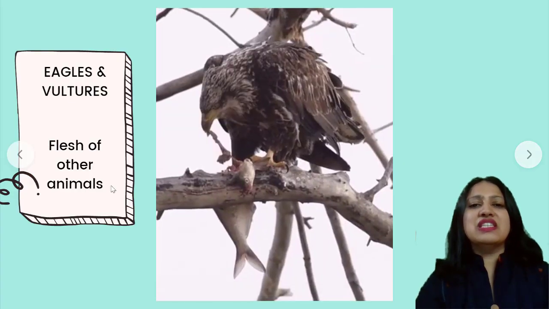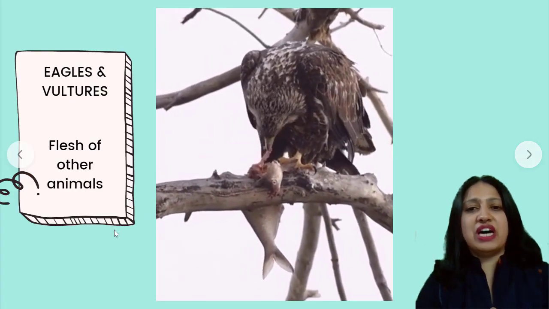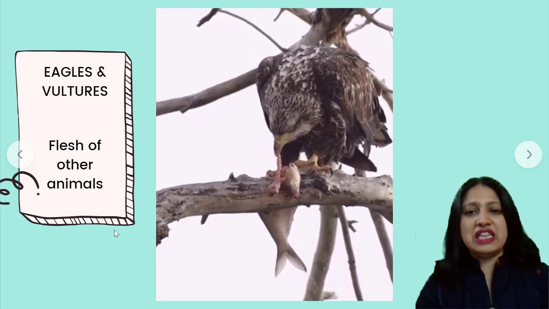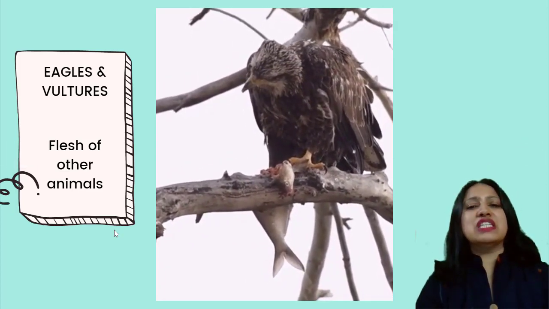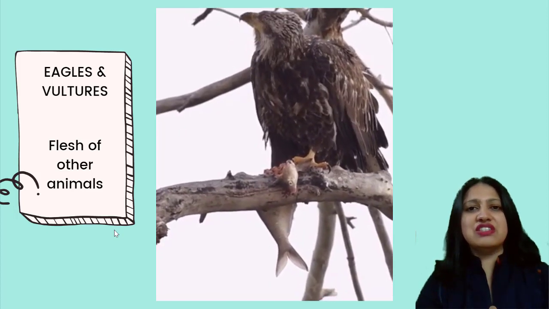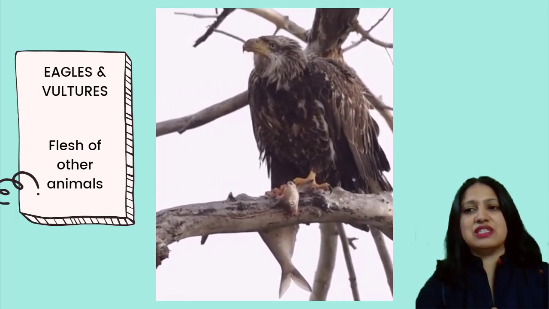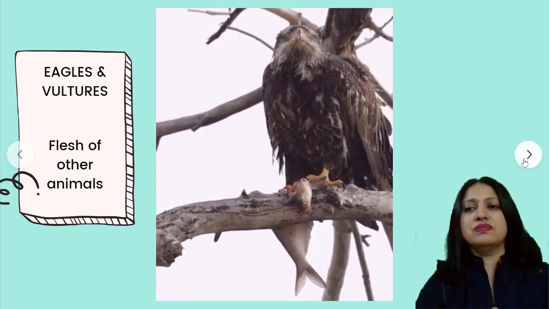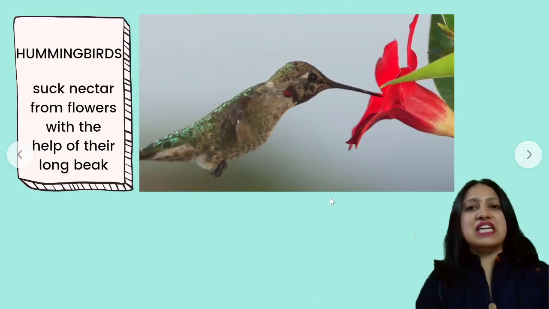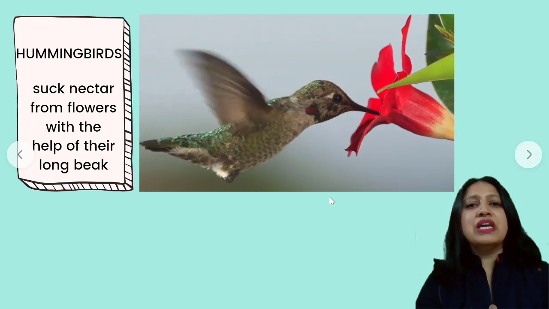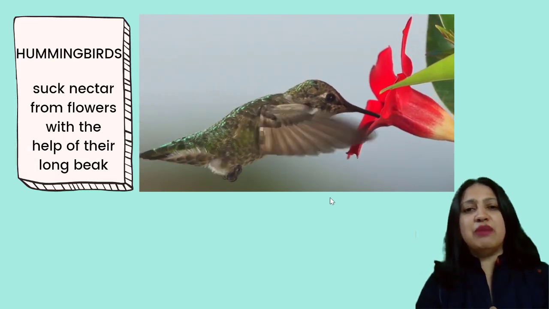Eagles and vultures normally eat the flesh of other animals, as you can see in this video. What is it doing? The eagle is eating a fish. Hummingbirds, as we studied in a previous video too, suck nectar from flowers with the help of their long beak.